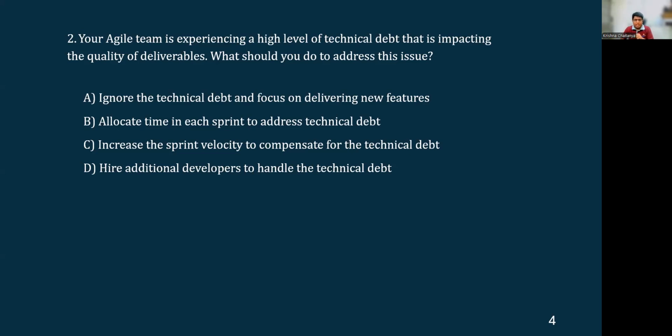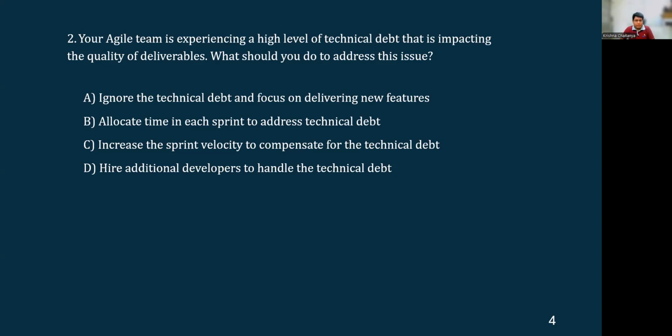And allocate time in each sprint to address technical debt. Yes, that could be a possible option, because if we are taking the entire technical debt and trying to solve it in one go or in one sprint, that is hampering the productivity of delivering new features for the stakeholders. So taking them in bits and pieces, little chunks in each sprint, and sorting them out is the right approach. However, let's come back to this option after looking at the rest of the options.